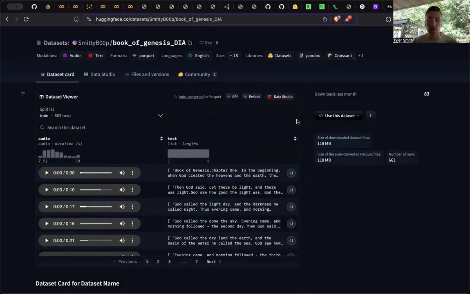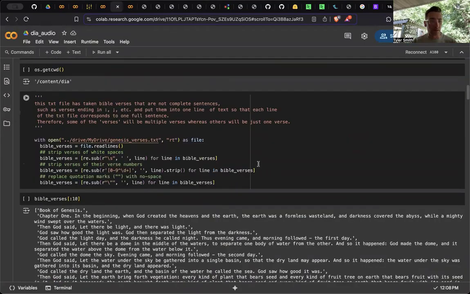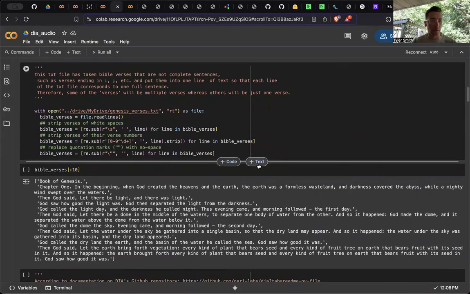And yeah, we will go into how I did that. Each line of the text file was a verse, like Book of Genesis chapter one, then the first verse, second verse, and so on, all the way down for the 3,400 verses that I used from the Vatican's website.